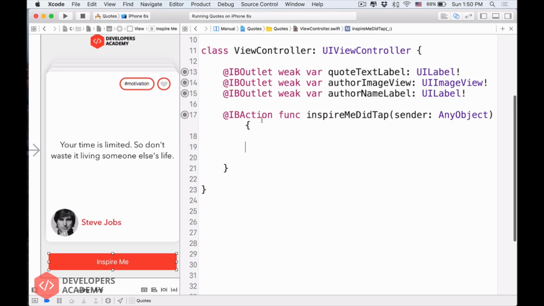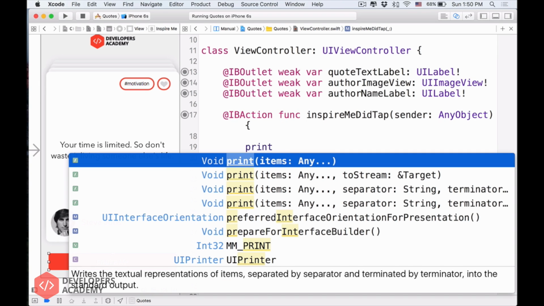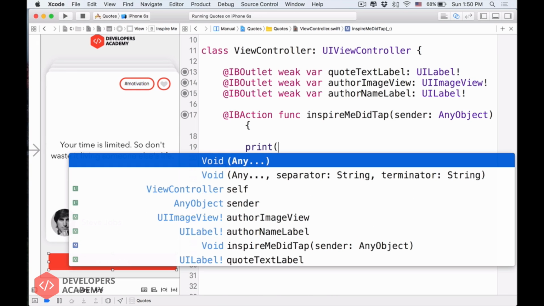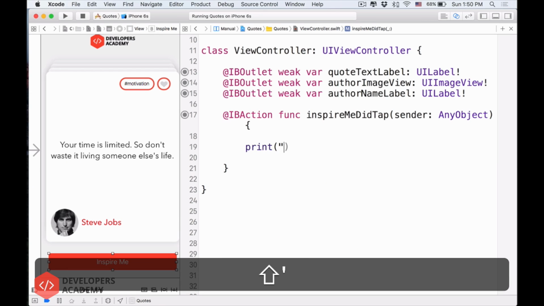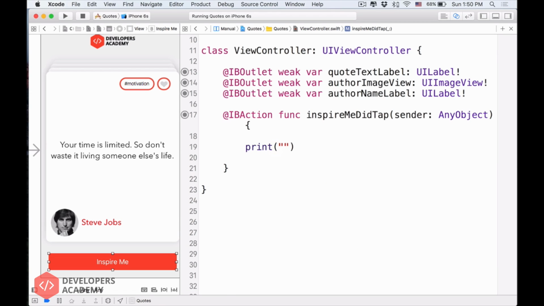So let me show you writing some code. Of course, we have been writing code, but now inside this block over here, let's write something. Print means that I want to print something to the console, the thing that you see above here. And then open parenthesis. Here I will use quotation marks, opening and closing, and then we have something like "Inspire Me button was tapped", and then close the quotation mark.